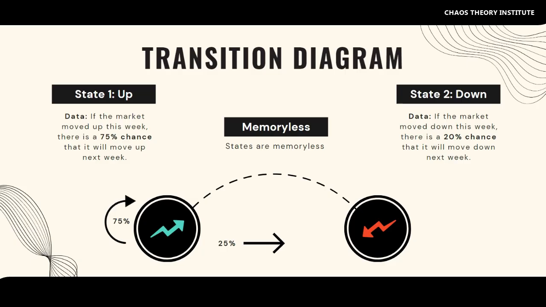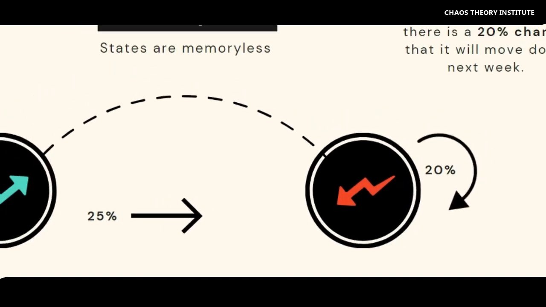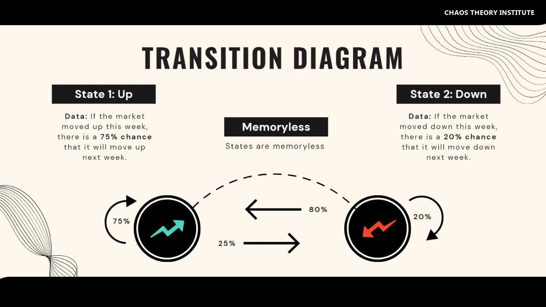So here we have our downtrending market state, and we know that a downtrending market only has a 20% chance of continuing its downtrend into the next week based on our historical data. So I'll loop this back into itself and I'll write 20 here. And that means that we have an 80% probability that it will transition into an upward trend next week.